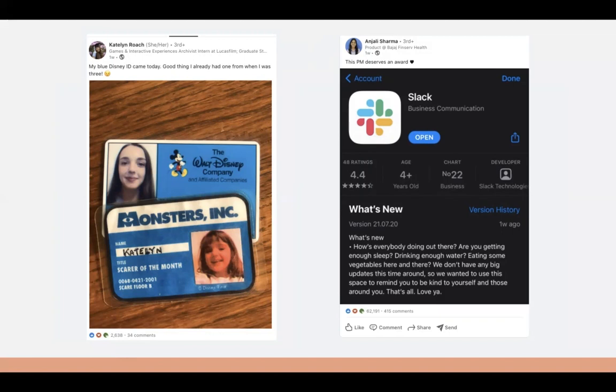So on the left-hand side, we have someone who uploaded their Blue Disney ID. And as you can see, this gives employers an idea that this person may have loved Disney from a young age, and now working for it means a lot. And on the right-hand side, we see a post about someone who posted an app that they developed, an app that they worked on. And overall, it's just great because not only is it allowing others to see what you're up to, but it also shows the current progress that you're making with your professional journey.